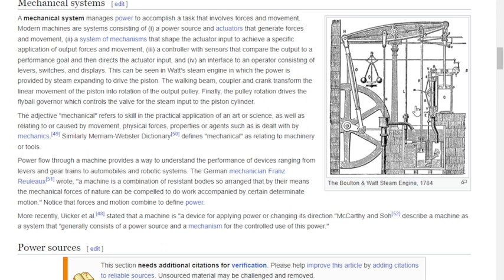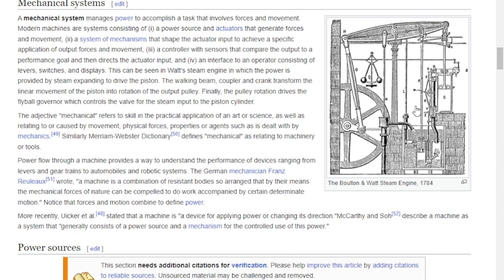The walking beam, couplers, and crank transform the linear movement of the piston into rotation of the output pulley. Finally, the pulley rotation drives the flyball governor, which controls the valve for the steam input into the piston